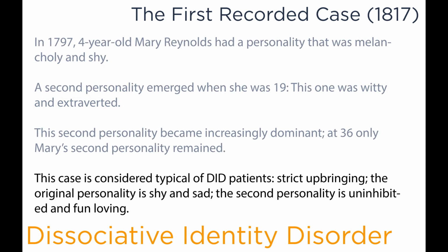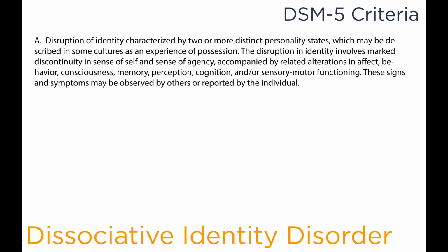This case is considered typical of dissociative identity disorder patients. Mary Reynolds had a very strict upbringing. The original personality was shy and sad, and the second personality was uninhibited and fun-loving. The DSM-5 criteria specify that a disruption of identity is characterized by two or more distinct personality states, which may be described in some cultures as an experience of possession.